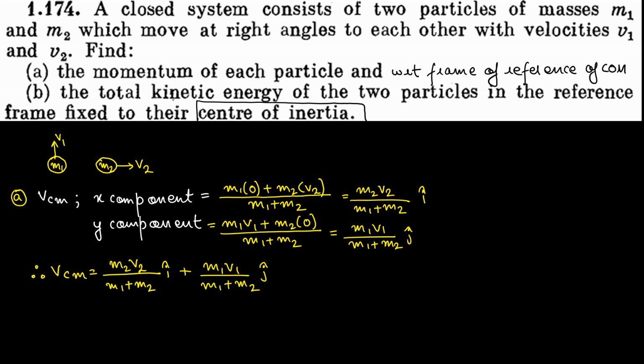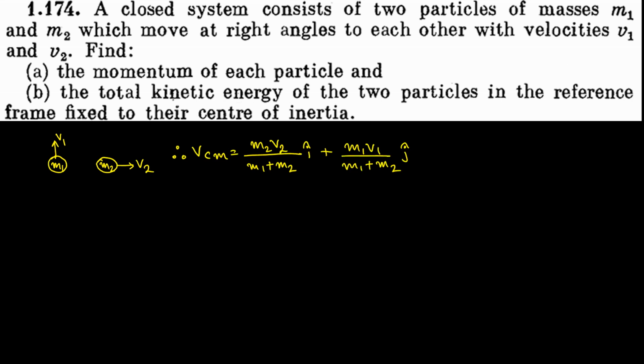So this much is clear. This is the velocity of center of mass. Now you have to find out the momentum and kinetic energy with reference to this frame, a frame moving with this velocity. So we'll solve part A of the question. Momentum of particle m1 with respect to center of mass. We'll divide this momentum of particle m1 with respect to center of mass into x component and y component.